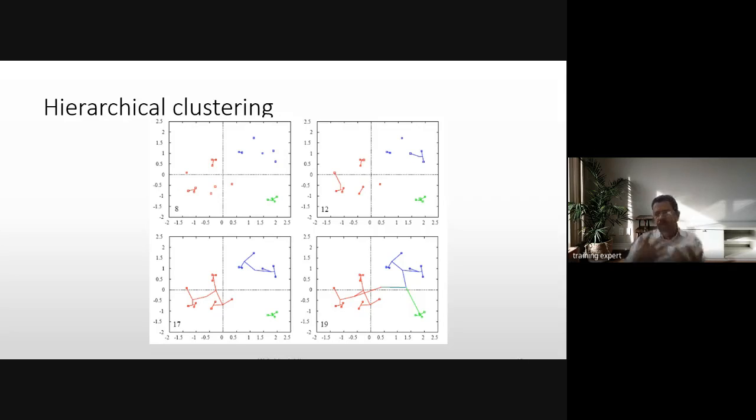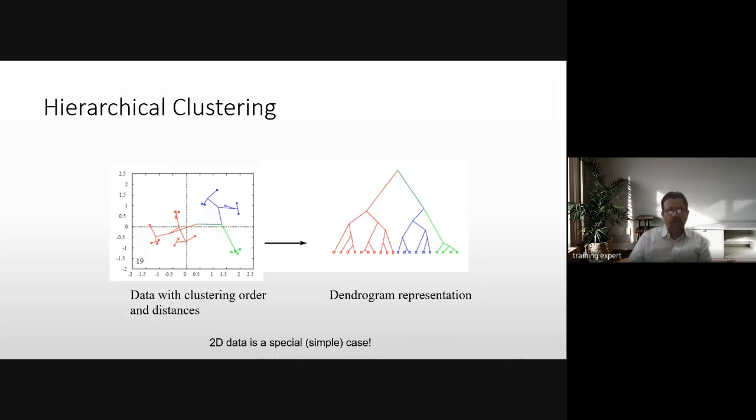So accordingly, whatever number of clusters you need, it can come out with. So these are the 2 representations of hierarchical clustering. The data with cluster order and the distance is represented, and this can be represented in a tree diagram, which is a dendrogram representation.